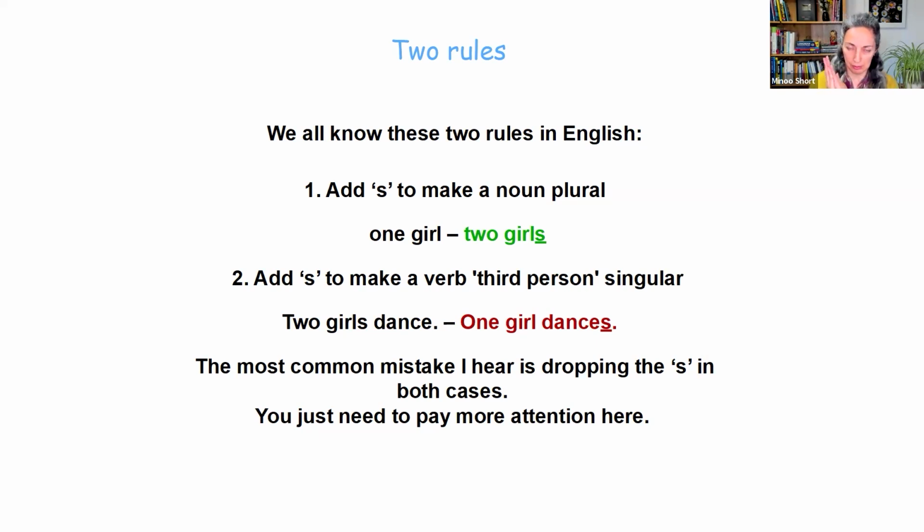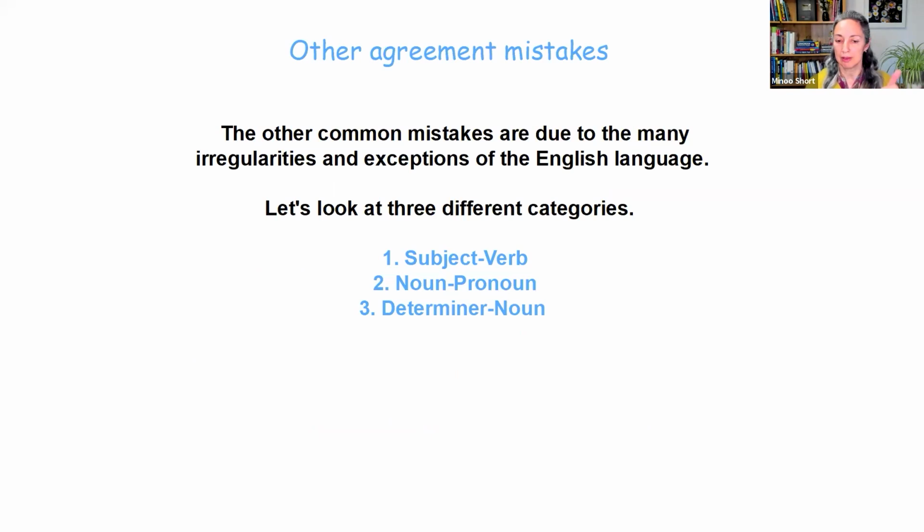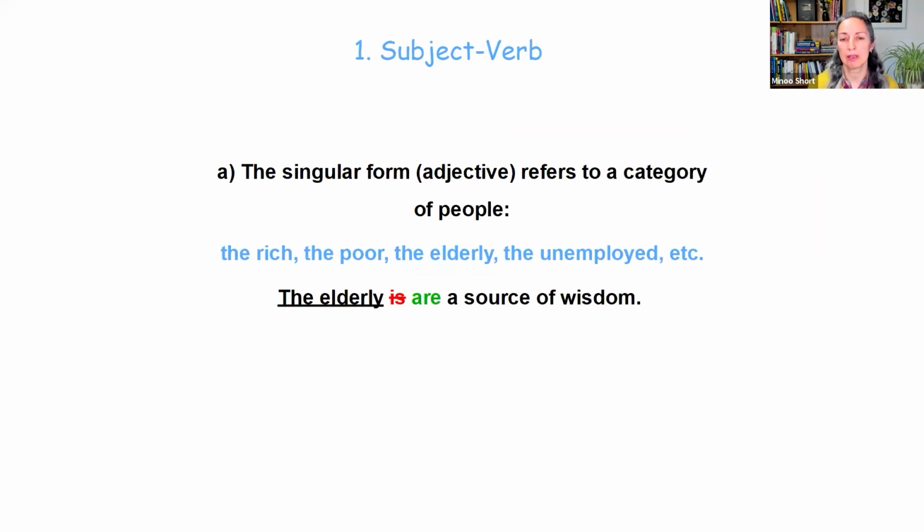So having now pointed this out, we can look at the other mistakes that you saw in the first slide: subject, verb; noun, pronoun; determiner, noun. And these mistakes come from the many irregularities and exceptions of the English language. So don't beat yourself up for making them. We all do. And the purpose, as I said, is to gradually become aware of them and get rid of them so that you feel more confident in using the language. So let's start with the first category, subject, verb.